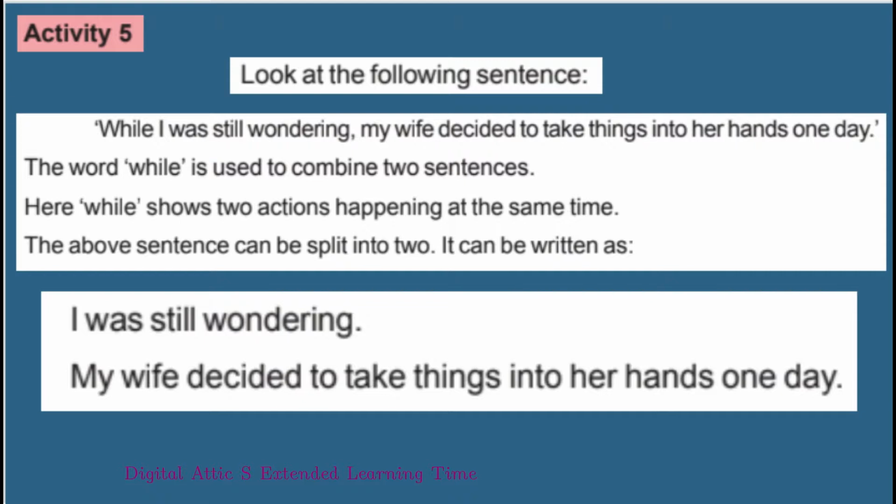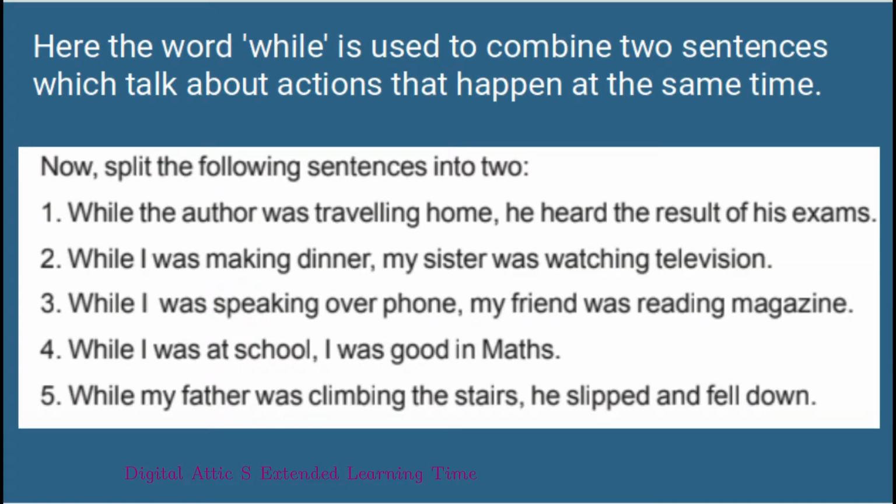The above sentence can be split into two. It can be written as: I was still wondering. My wife decided to take things into her hands one day. Here the word while is used to combine two sentences which talk about actions that happen at the same time.